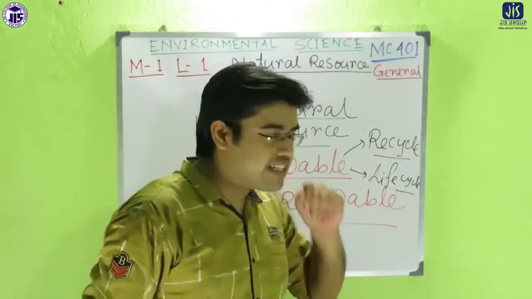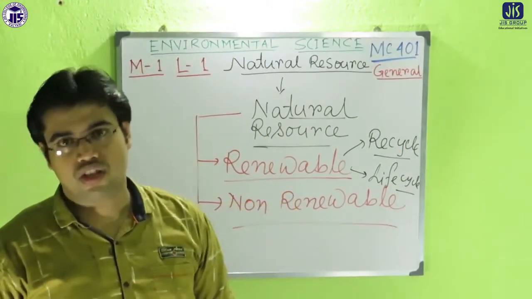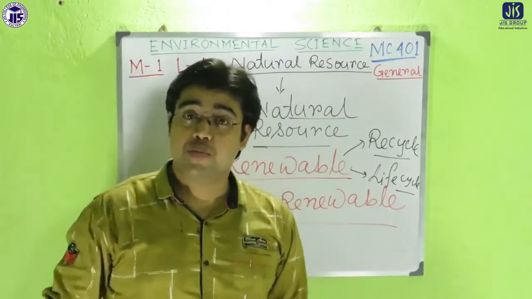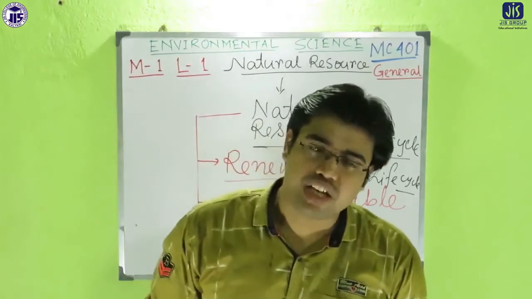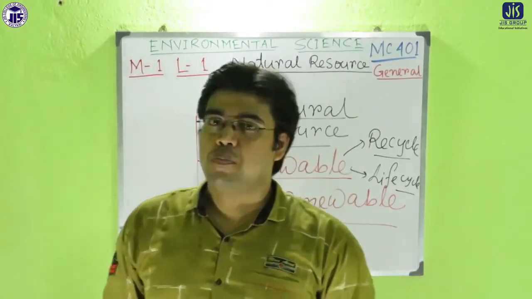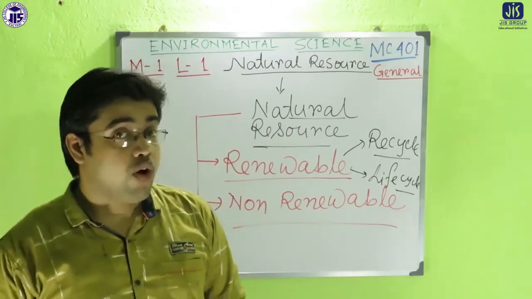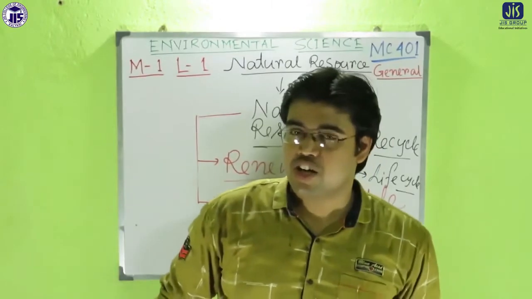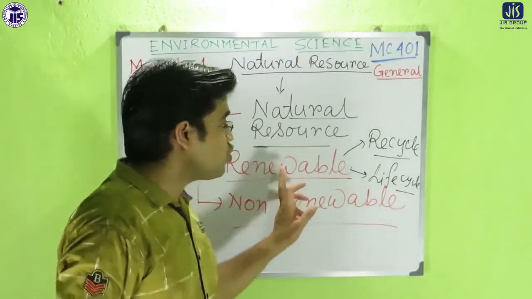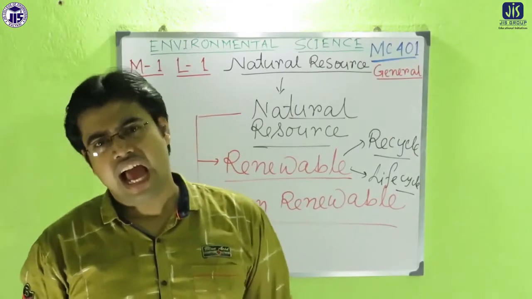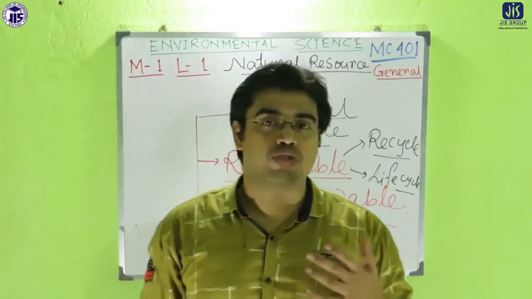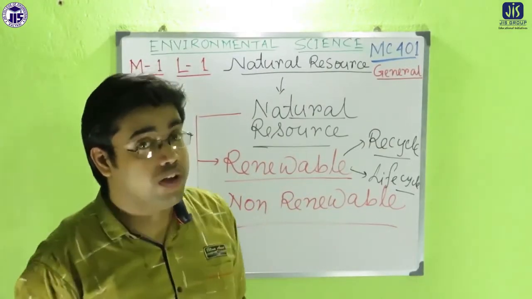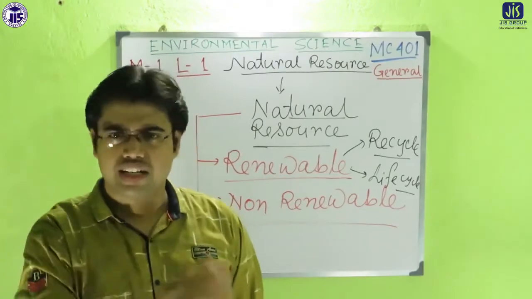Now if it is recycled, for example water resource, that will be recycled from time to time. Another way, if it has such kind of life cycle, for example if you think about the plant, so plant has a particular life cycle, but when one plant dies, another plant is born. So in that way, it will also be in the category of renewable resource. And another way, there are so many energy sources, that is also included in case of renewable resources. For example, solar energy, tidal energy, wind energy, etc.